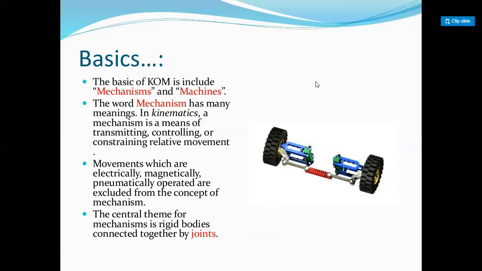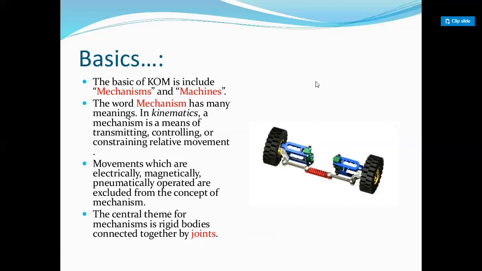All machines are mechanisms, but all mechanisms are not machines, because with every mechanism you can't generate mechanical work as an output. So you can't say all mechanisms are machines, but you can say all machines are mechanisms.